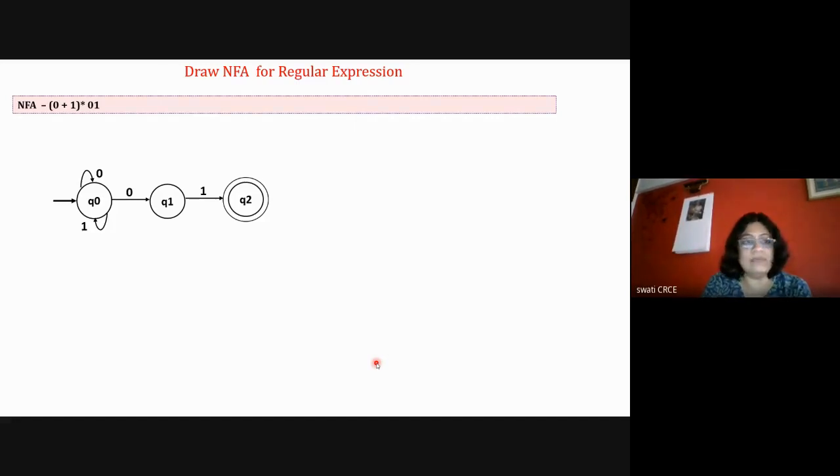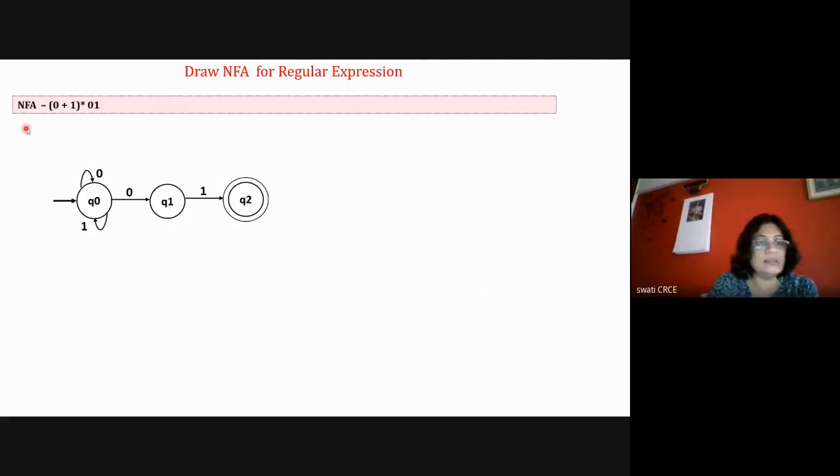Okay, so now I think I have taught you about NFA with epsilon. I'm not taking the same problems now. I'll give you one or two homework problems for NFA with epsilon drawing. You do that at home, and in case of any doubts, you ask me. Now I've taught you regular expression to NFA with epsilon. Are you understanding? Are you comfortable drawing regular expression to NFA without epsilon, with epsilon? So in the remaining slides, I'm taking only some problems for regular expression to NFA without epsilon.